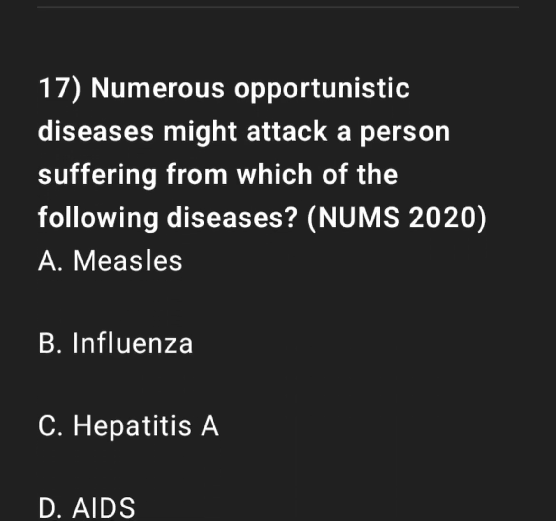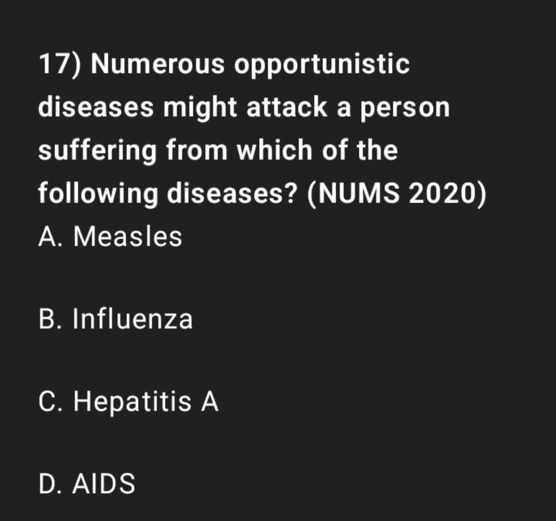17. Numerous opportunistic diseases might attack a person suffering from which of the following diseases? A. Measles. B. Influenza. C. Hepatitis A. D. AIDS.